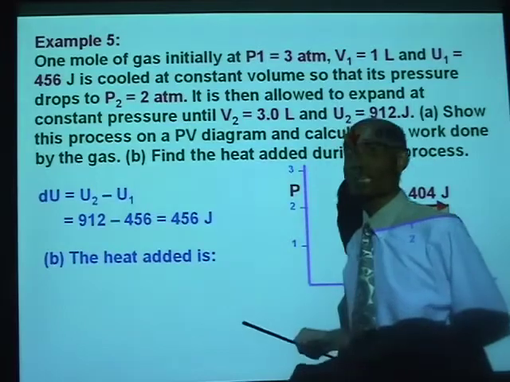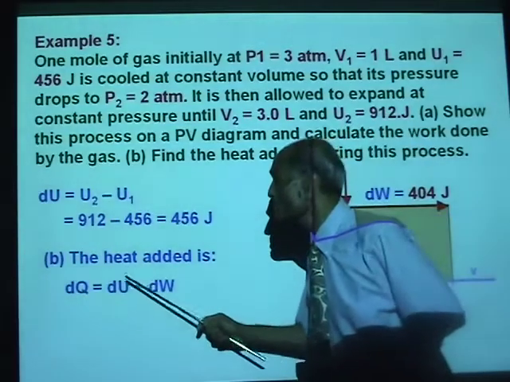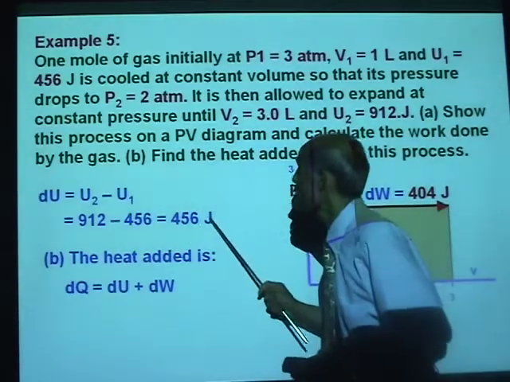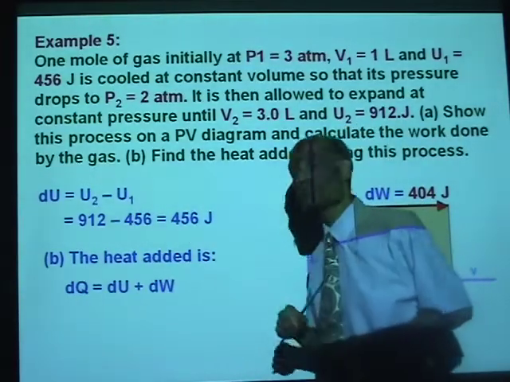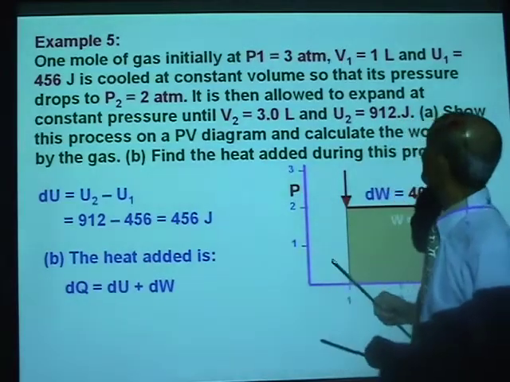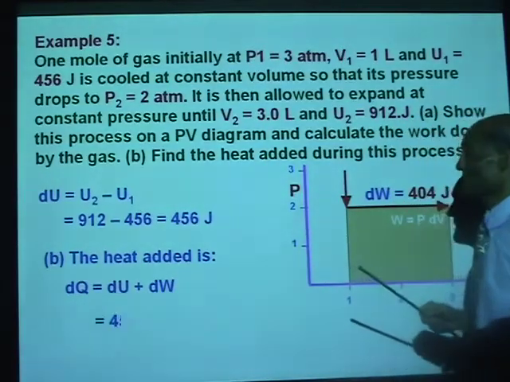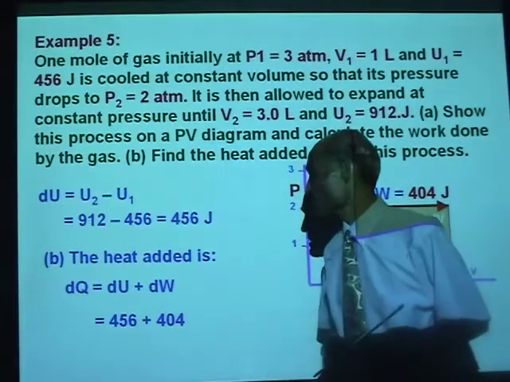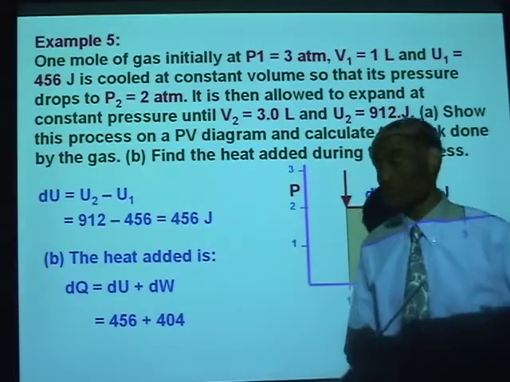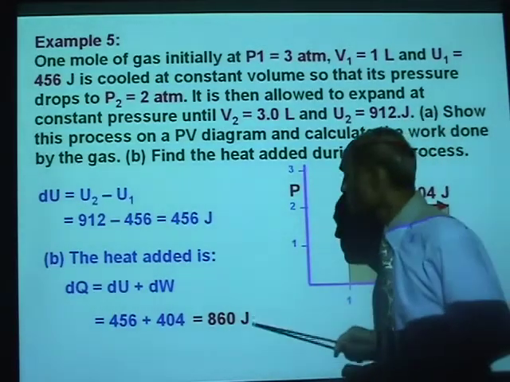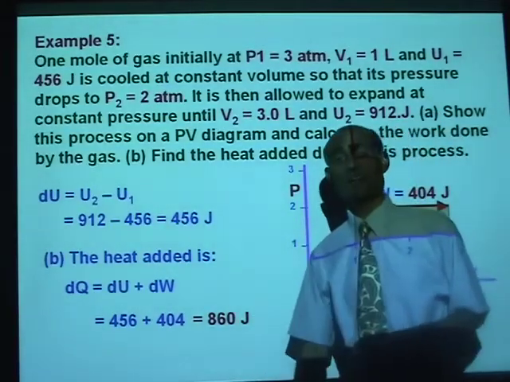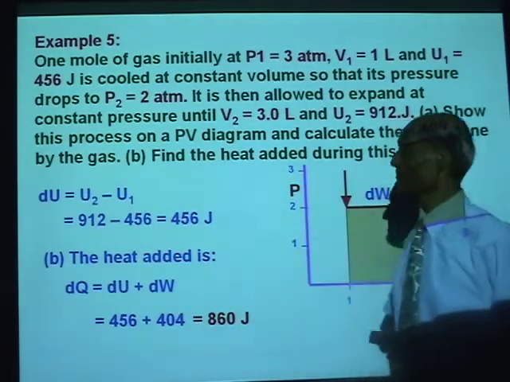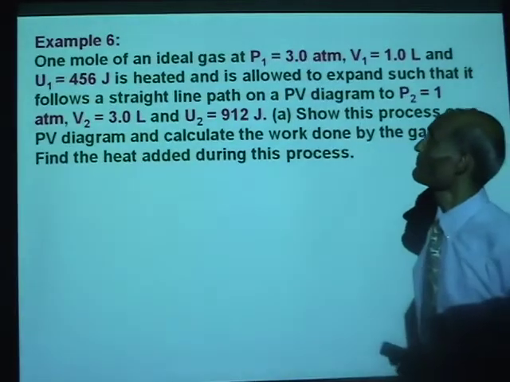Now the heat added is dq equal to du plus dw. We now know du, the change in the internal energy. dw we just calculated in the previous slide, is that right? Yes. And so that will be 456, that is du, plus 404 joules, the work done. And so the total heat added is 860 joules. A very representative problem. Let's try another one.